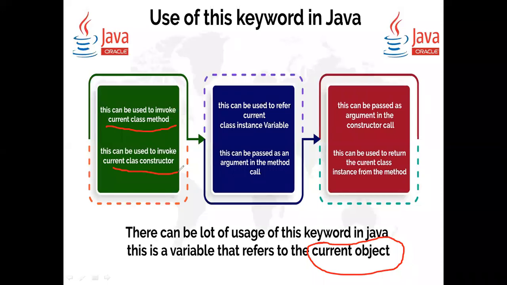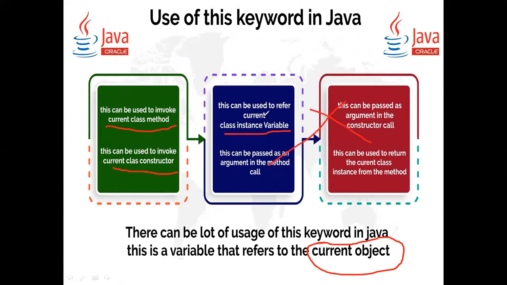Remember this one. To execute current class methods, to execute the current class constructor, and to access current class instance variables, we can use this keyword. Keep these 3 points aside. I will explain them later.